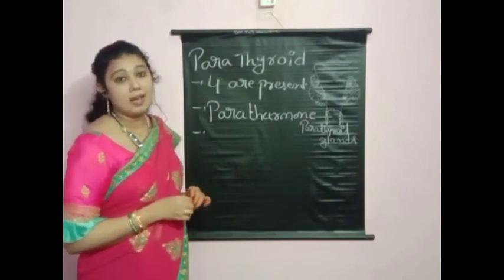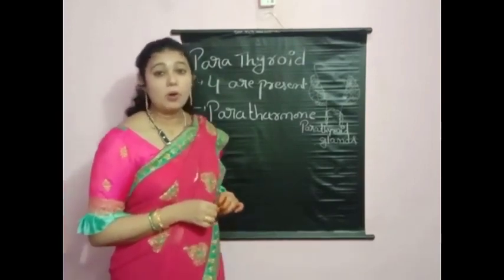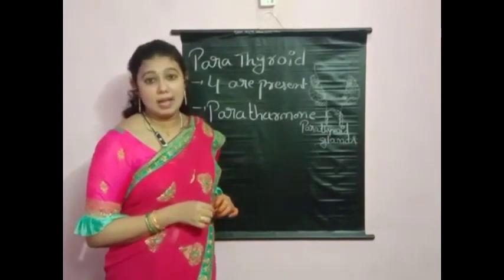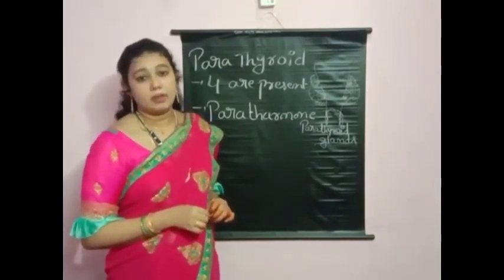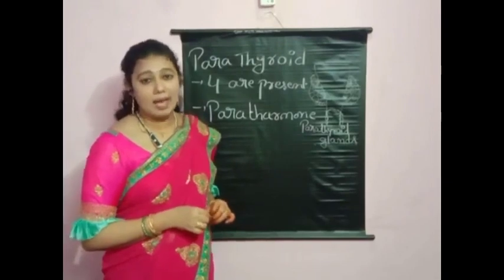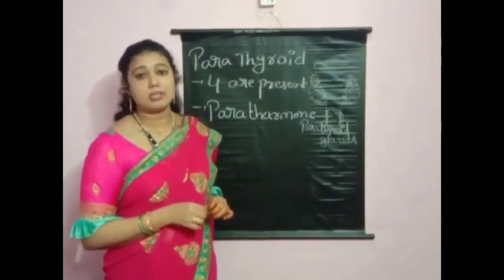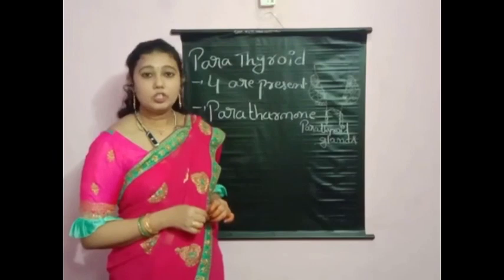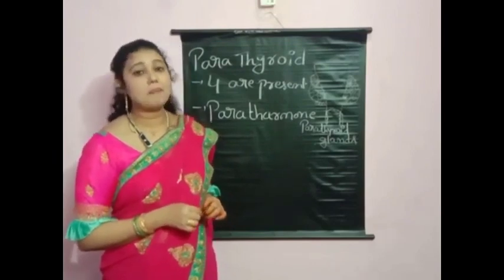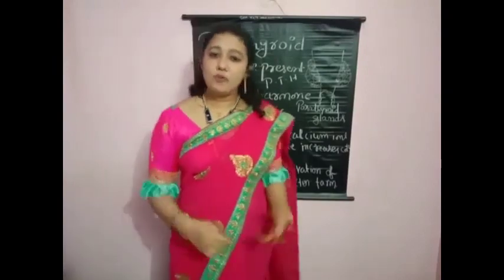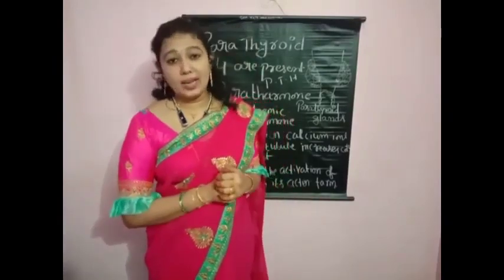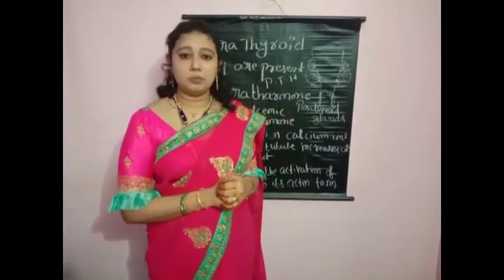It increases and controls the calcium levels in the circulatory fluids. So it is called a hypercalcemic hormone. Parathormone is helpful for reabsorption of calcium ions from the renal tubule.